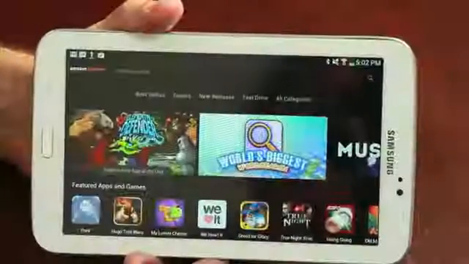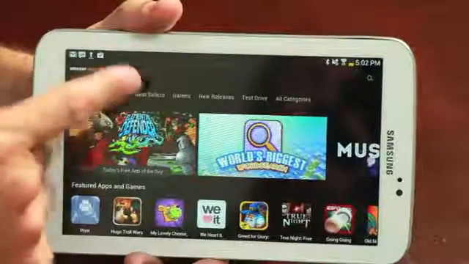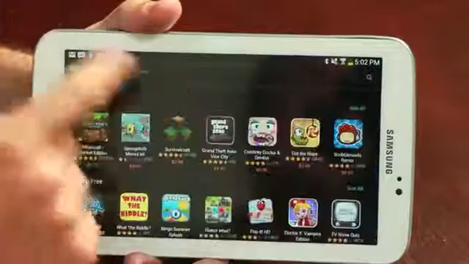I'm Jason King, and today we're going to go over how to install a Kindle app APK file on an Android tablet. The first step in installing an Amazon APK file is to make sure your device will allow you to install applications from untrusted sources. This basically means that you will allow the device to install apps from sources other than the Google Play Store.